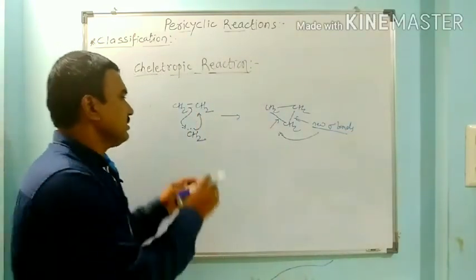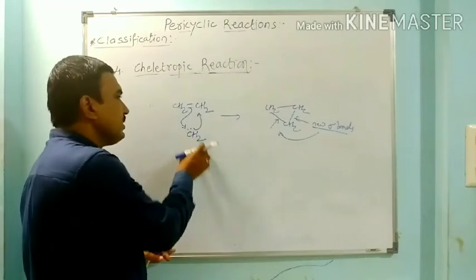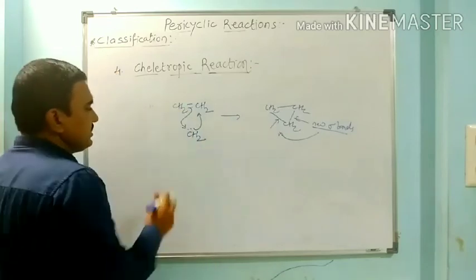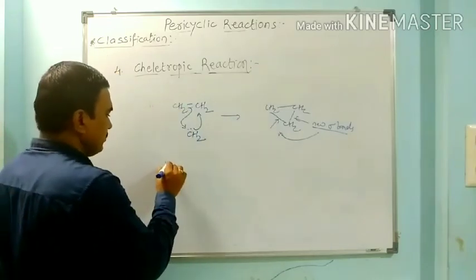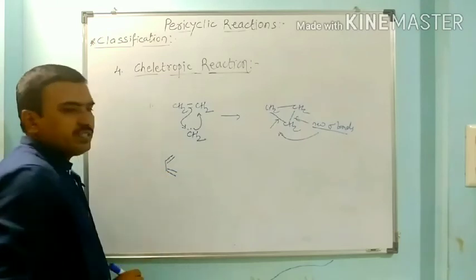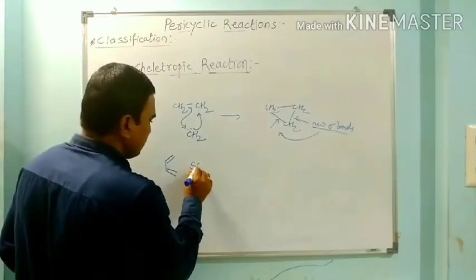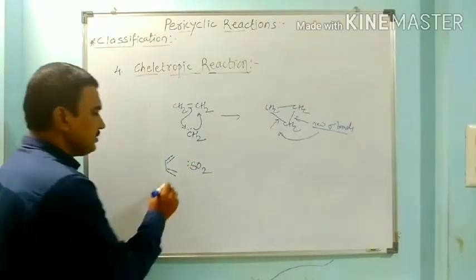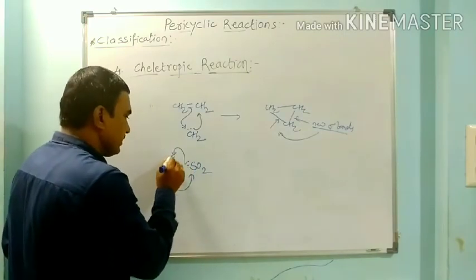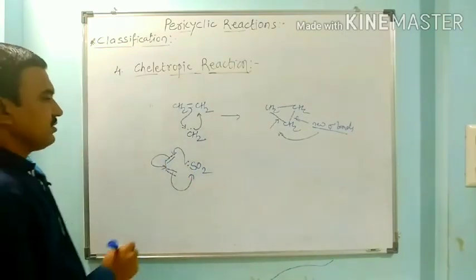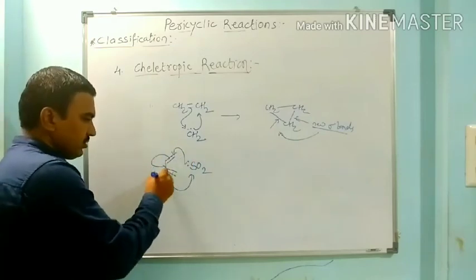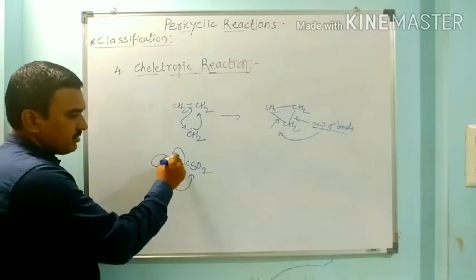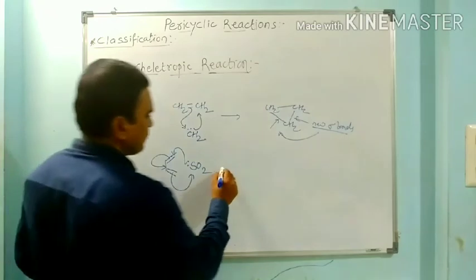In this way, this is a special cycloaddition in which this group is added across the terminal atoms of the pi electron system. Suppose we have a diene. When this diene reacts with sulfur dioxide, SO2, the pi electrons can attack here, the lone pair of the sulfur attacks here, and the pi bond is shifted here. So the SO2 gets added across the terminal carbons, and at the terminal carbons it forms two new sigma bonds.